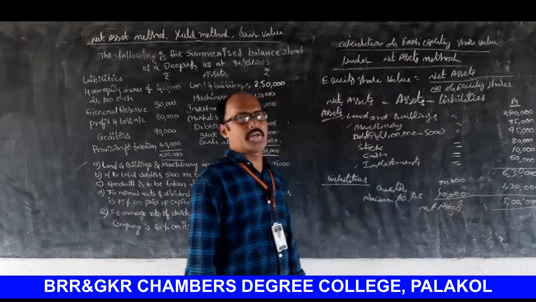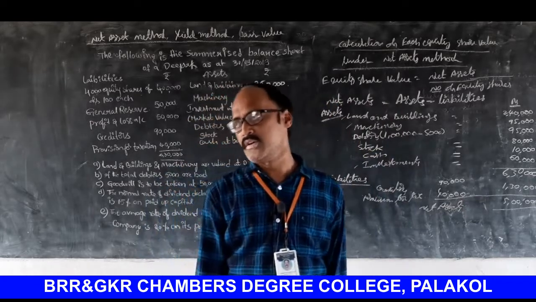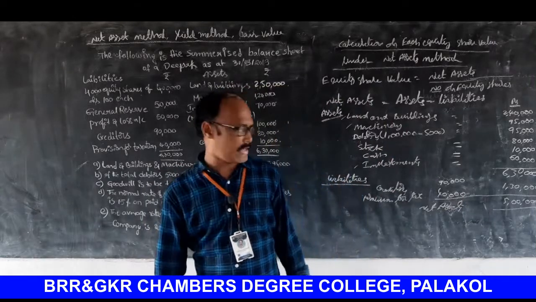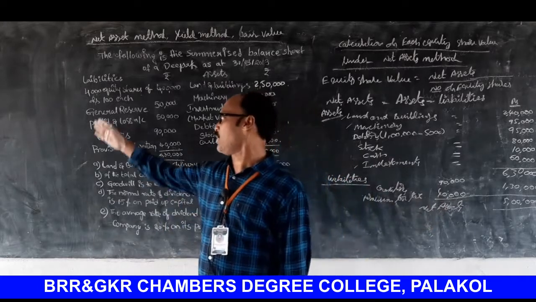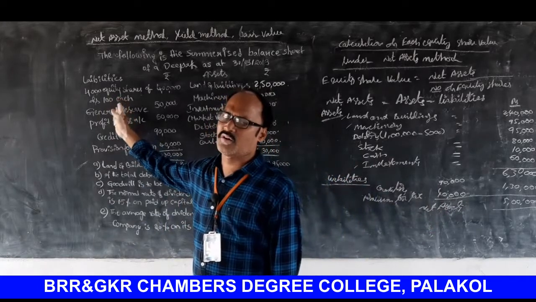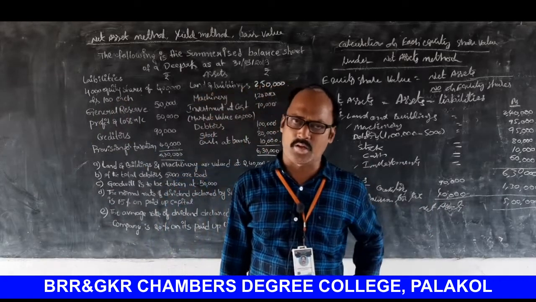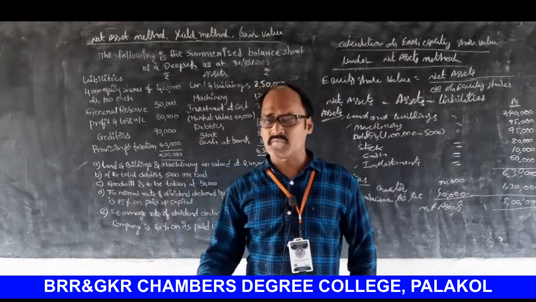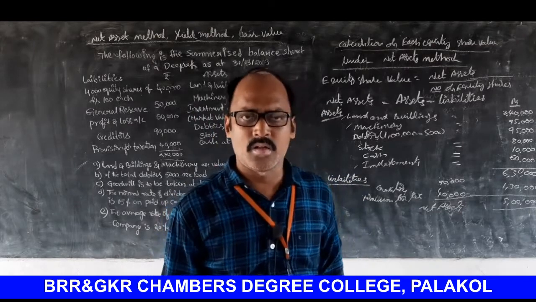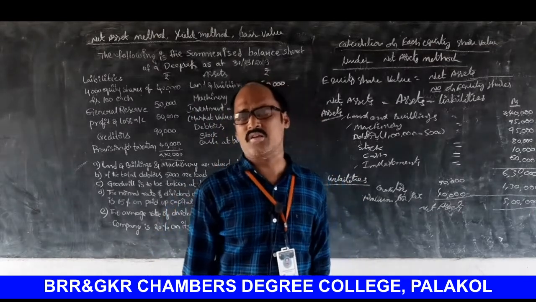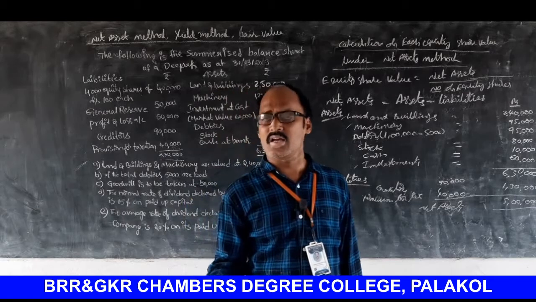The 5 lakhs amount to be treated as net assets belongs to only equity shareholders. Why I am saying this is because there are no preference shareholders in this problem. Whenever preference share capital is available, if there are no preferential rights, then the preference shareholders are also treated as equity shareholders.